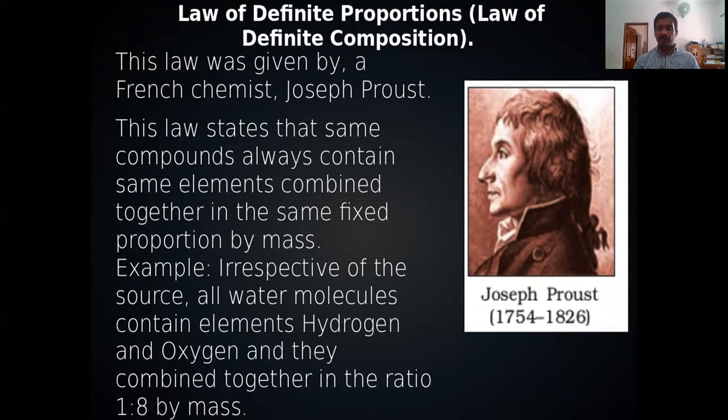That means a mass ratio of 1:8. If you take water from a well, the ratio of hydrogen to oxygen will be 1:8. If you collect it from rainwater, the ratio will be 1:8. And if you prepare it in the laboratory, the ratio will also be 1:8. That is the law of definite proportion.